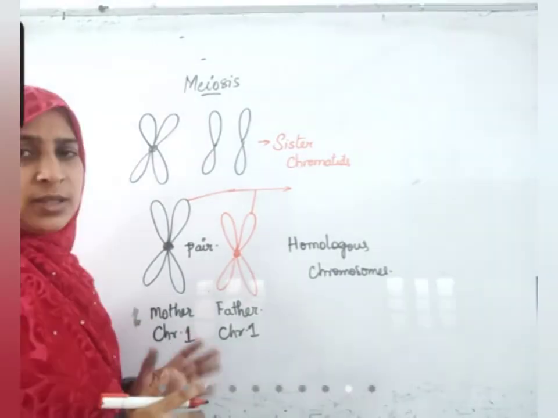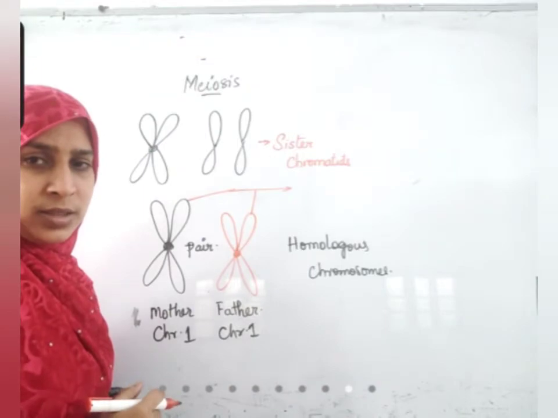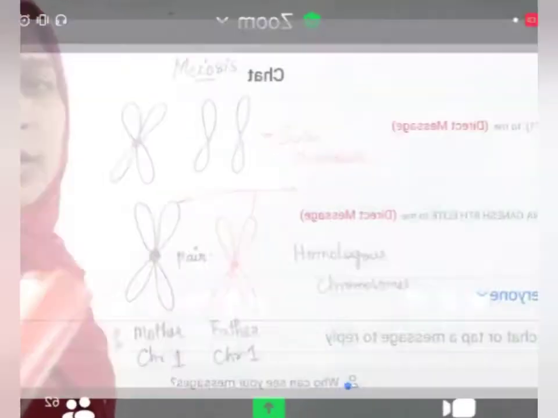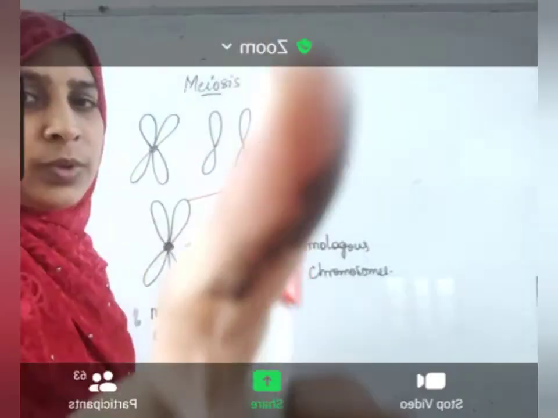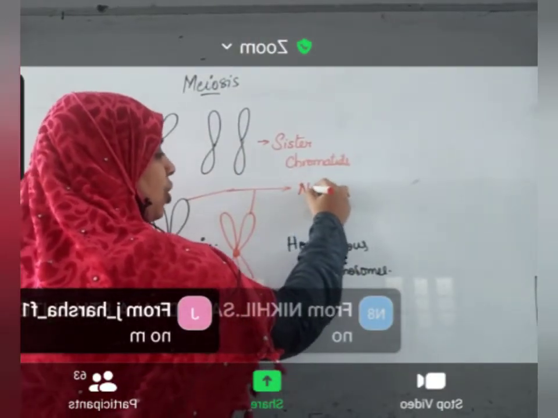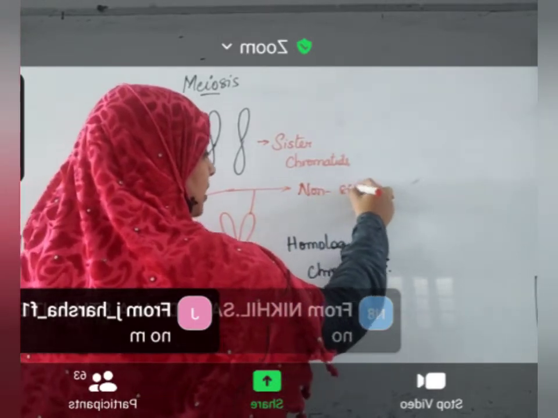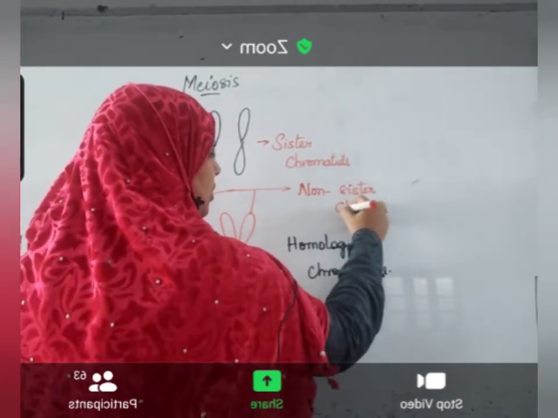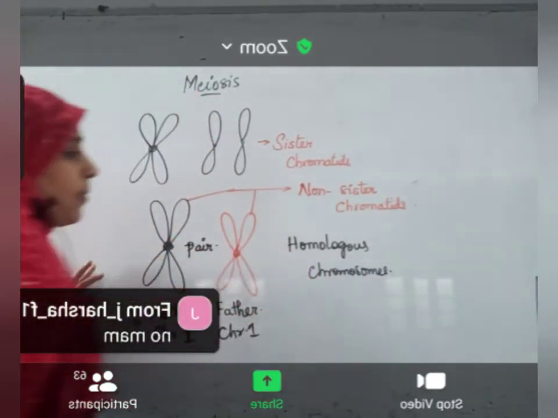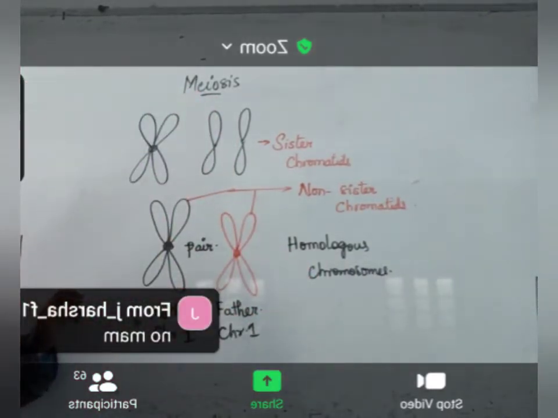Do you think they are sisters? No, they are not sisters. Very good. So they are non-sister chromatids. Okay, very good.